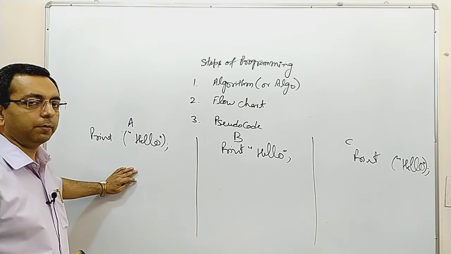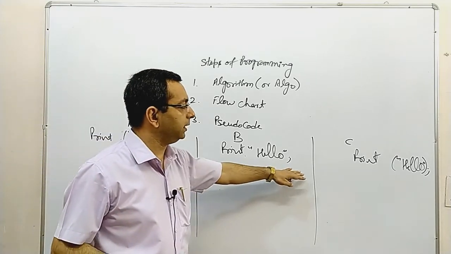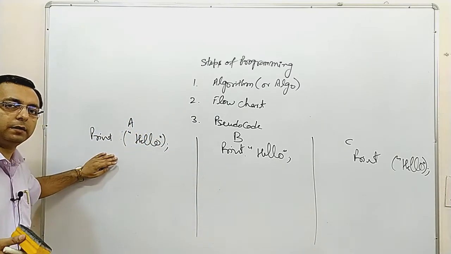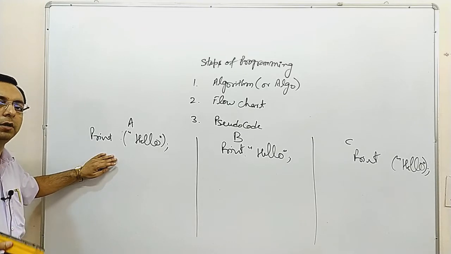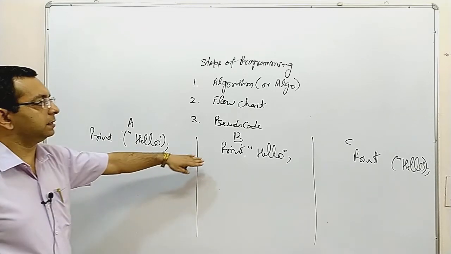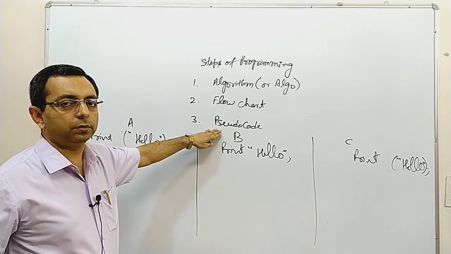You cannot, because now all these statements are identical. There is no difference. So this is an example of pseudocode.